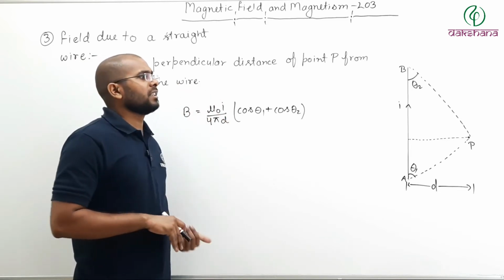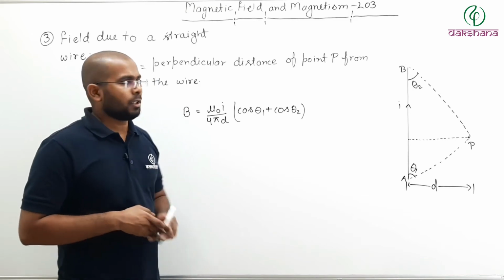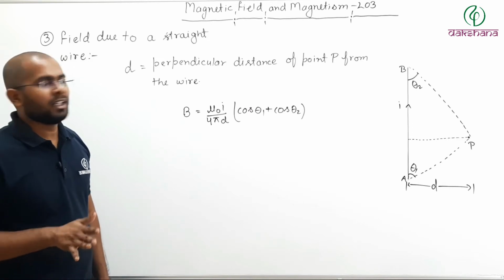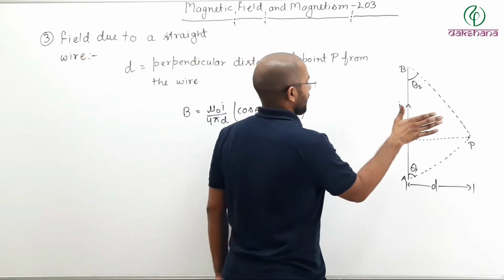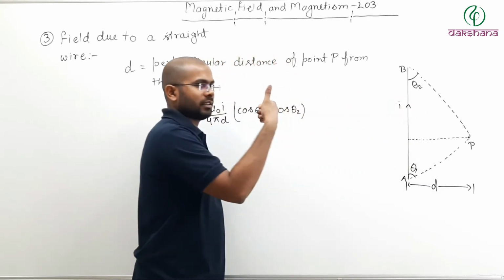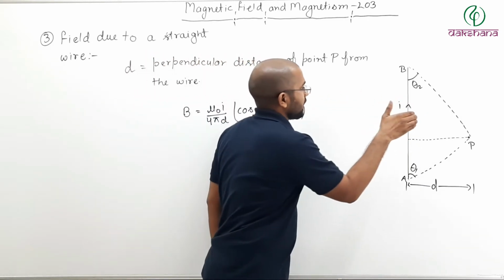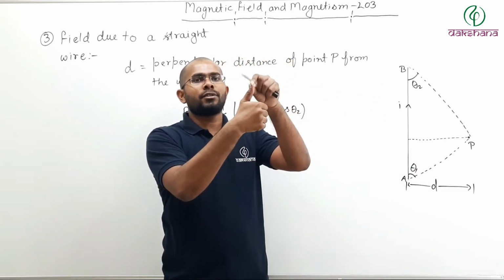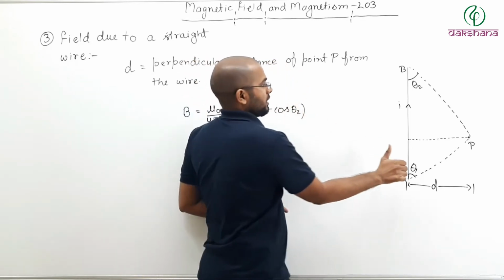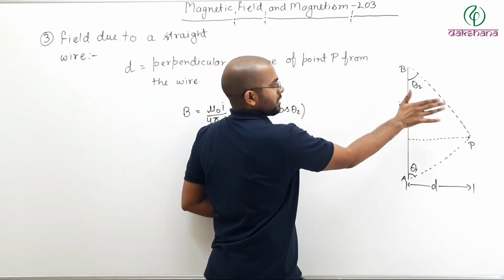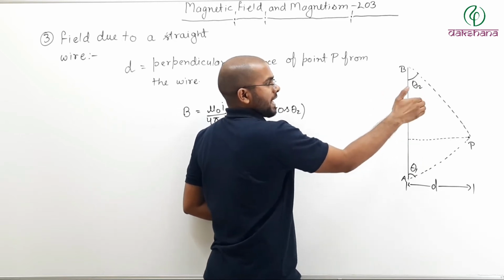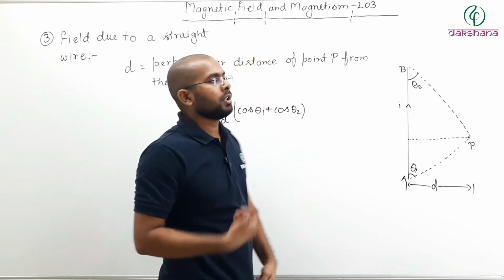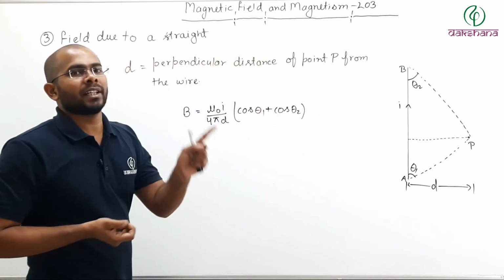Then how will you find the direction of this field? A very easy way to find the direction of your field is to curl your fingers along the current carrying conductor in such a way that your thumb points towards the direction of current. The direction of curling of your fingers tells you the direction of your magnetic field.